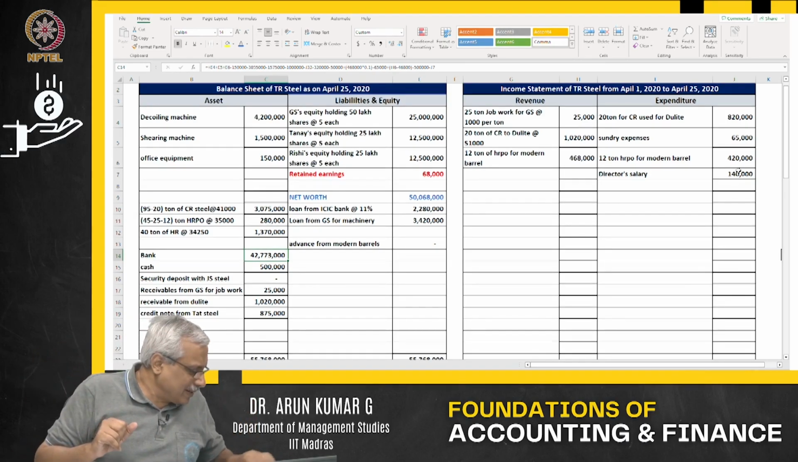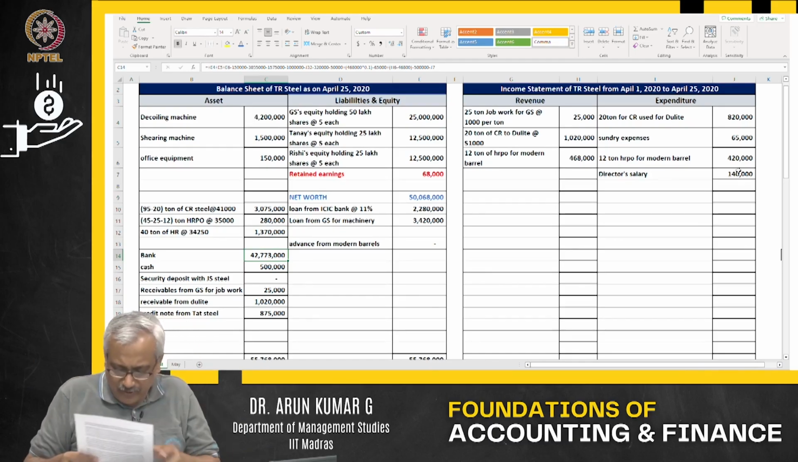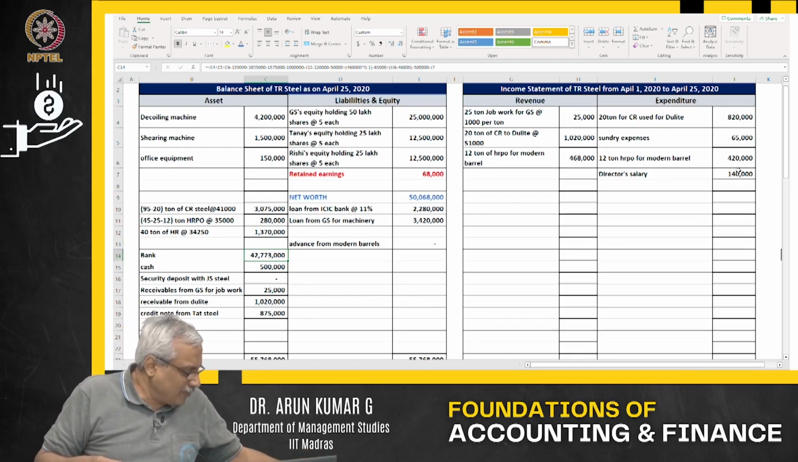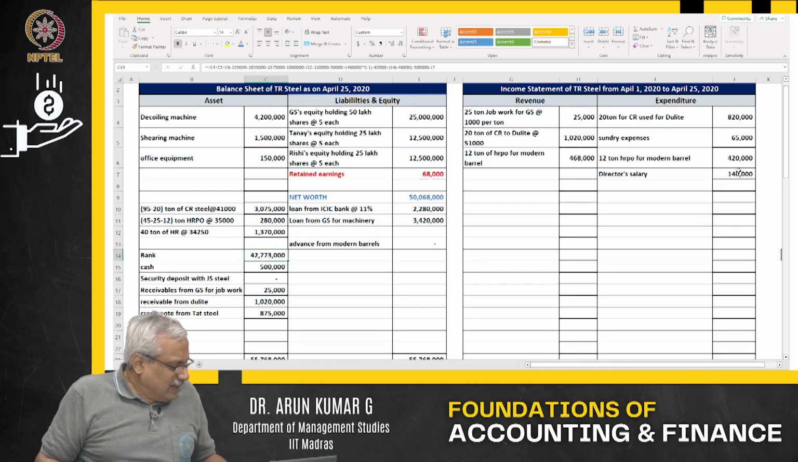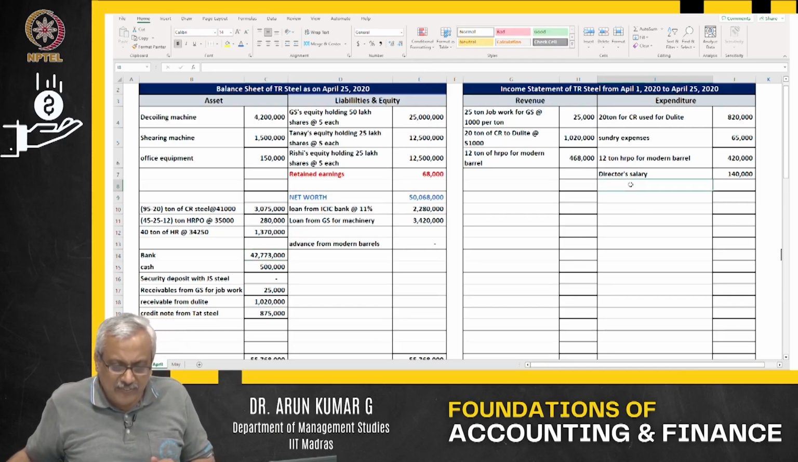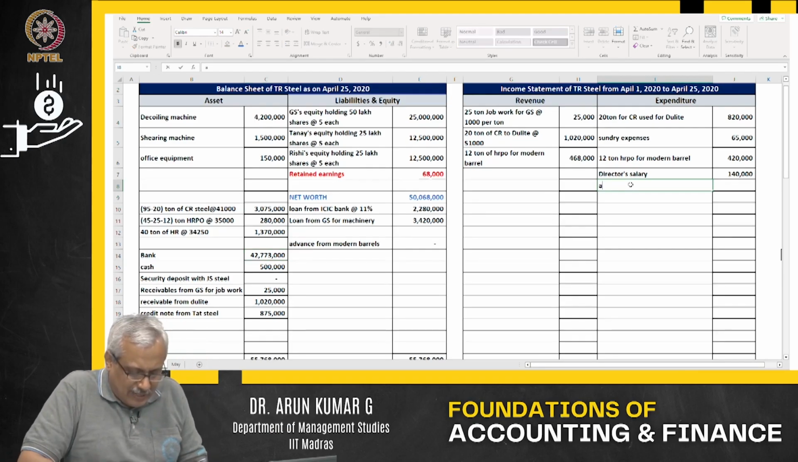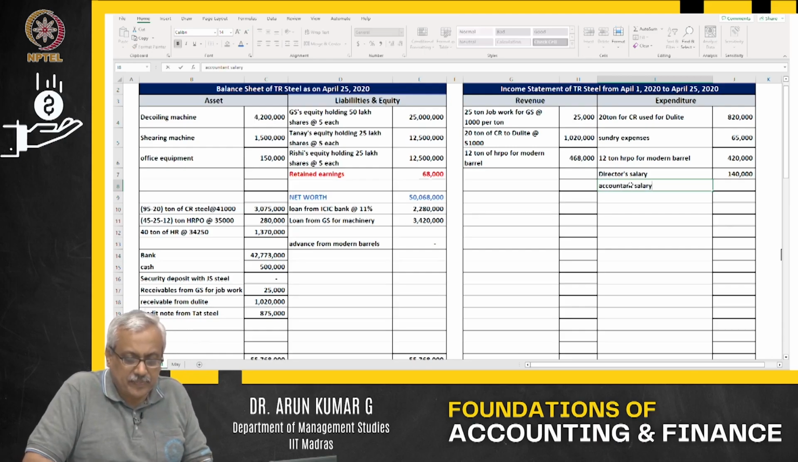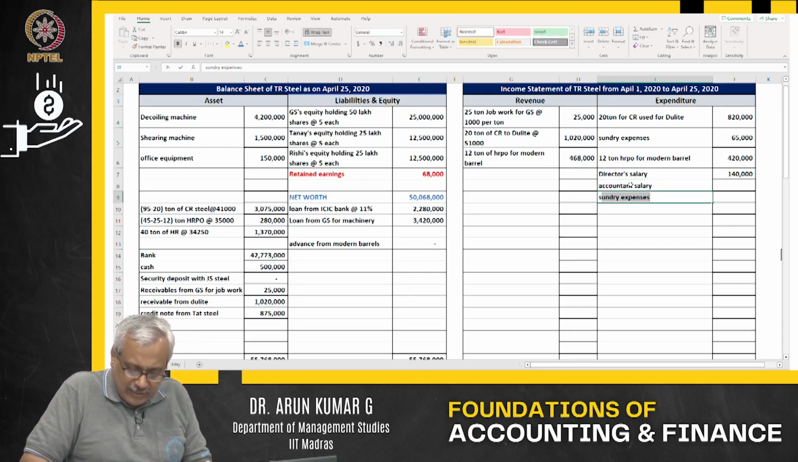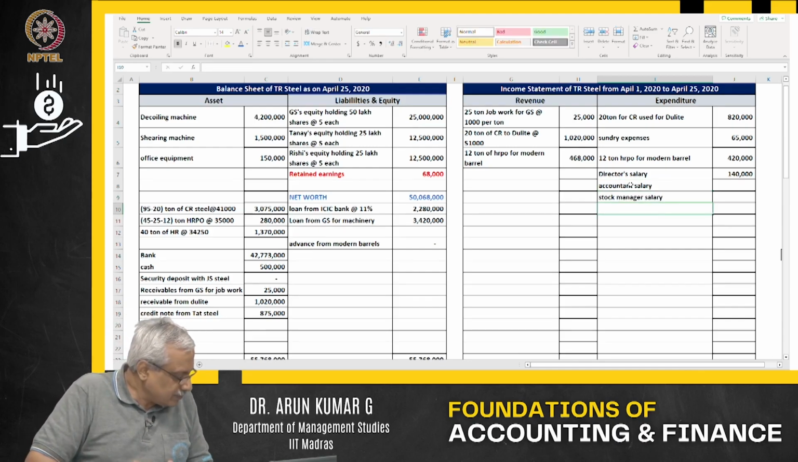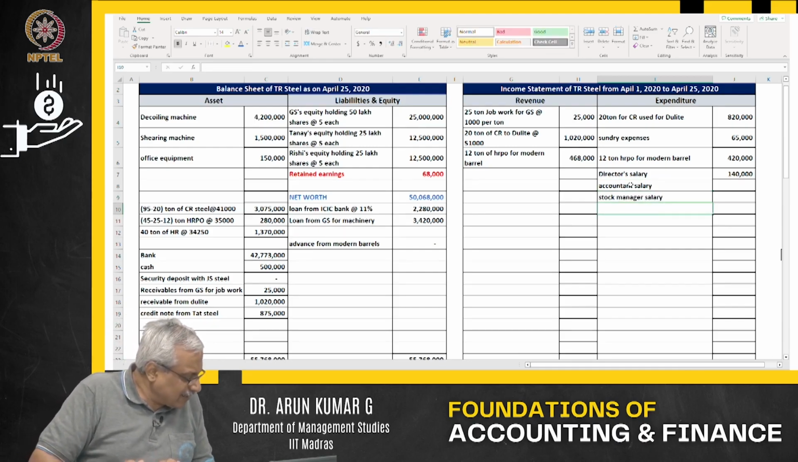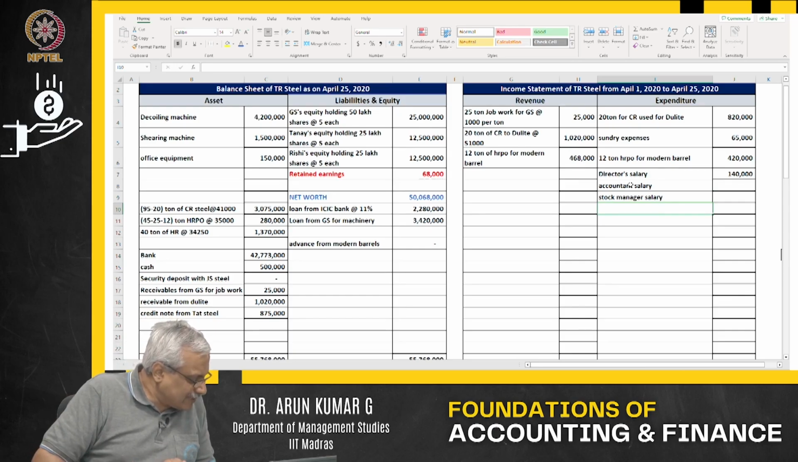Next, in this particular case, if I read through from my sheet of paper what I have, all April salaries were credited to all the employees. Who are the employees? Let us go back and see. First and foremost, accountant salary, then stock manager salary. They were transferred from GS at 20,000 each.